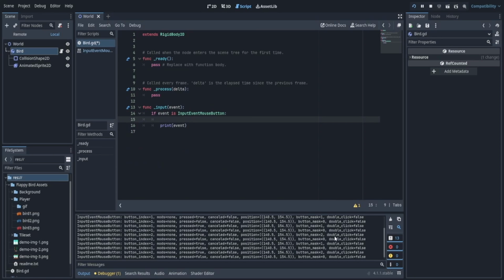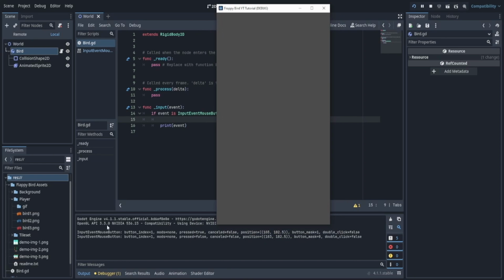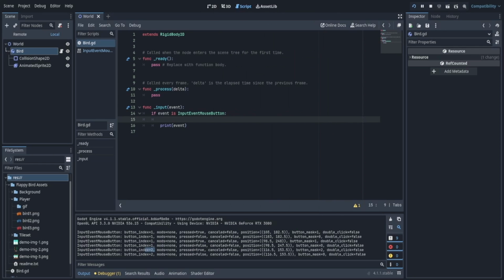So when I look in my game, let's restart this. If I left click, we see that the button index is 1 and the button mask is 1. That means I clicked down. So if I click down once and then release, the button mask is 0. If I right click, the button index is 2. So now we can actually check for which button I'm clicking on my mouse.